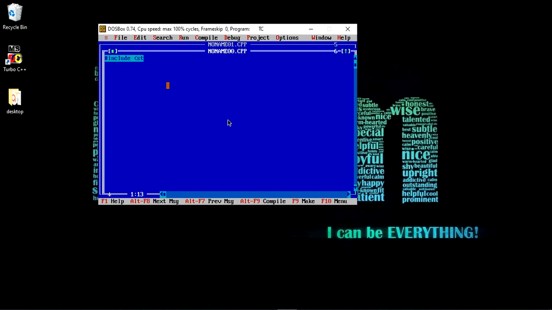Let us define a new program that will demonstrate the use of function with argument but no return type.